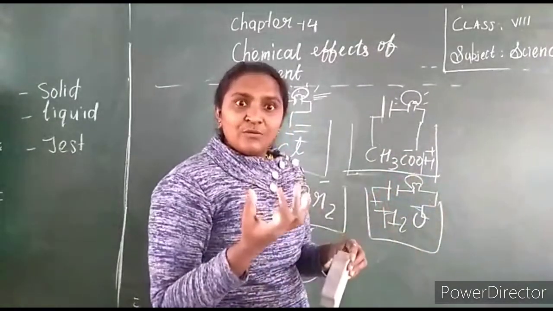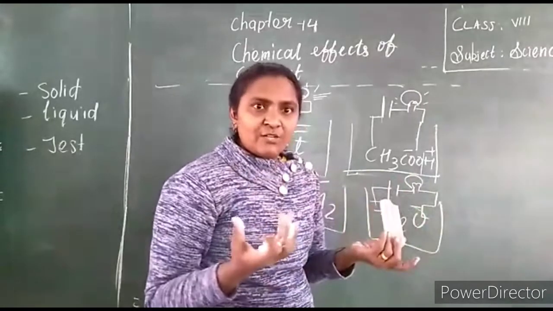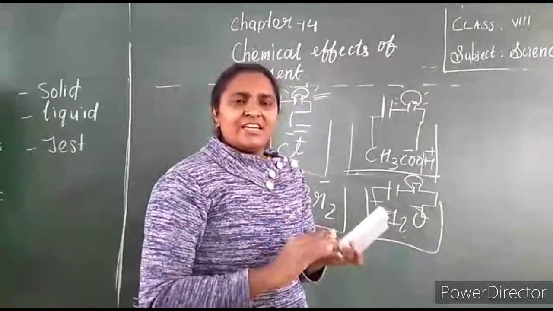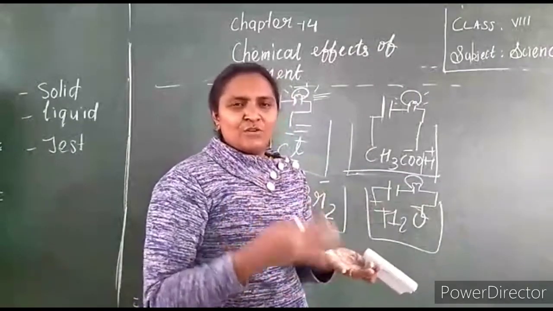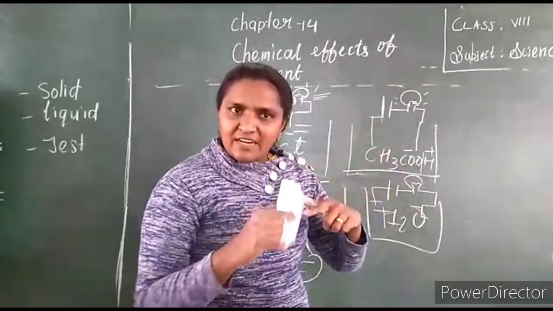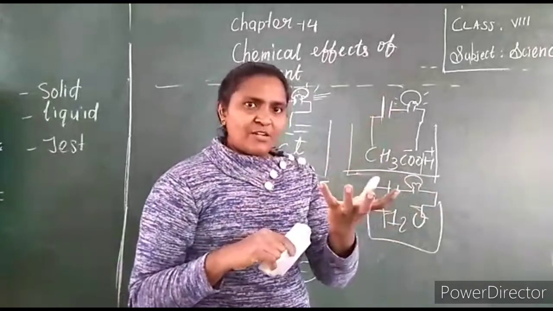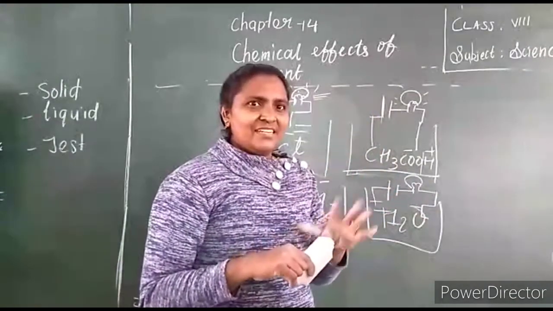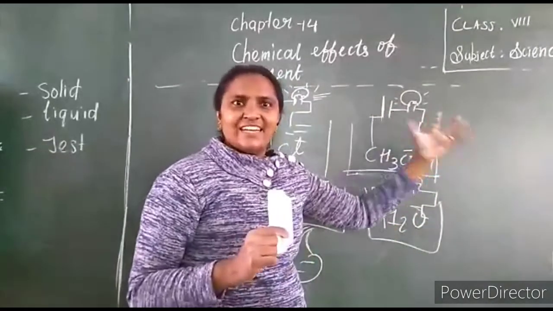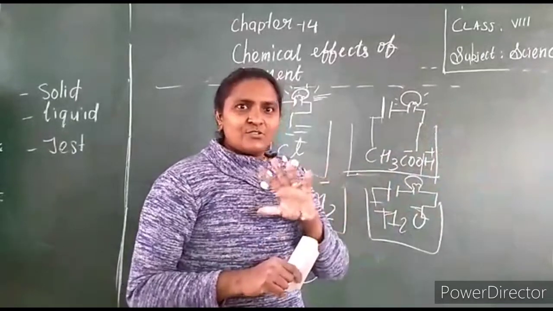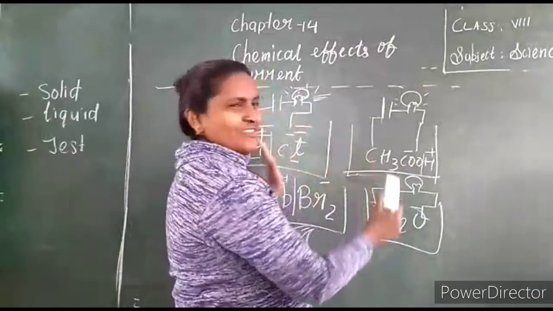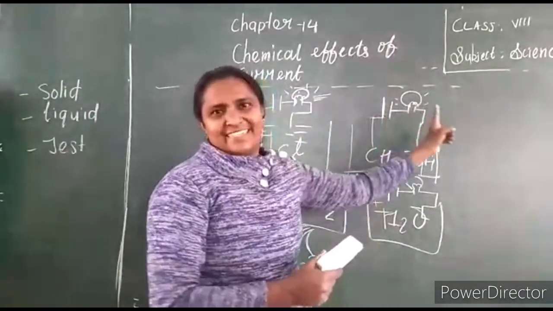Okay, if you take distilled water and petroleum, the same thing, the bulb will not glow because it does not have ions. Petroleum does not produce ions in water, by adding oil or water, whatever solution. Petrol does not form ions, so it does not pass the electricity. So the bulb also will not glow. Understand? So how have we tested, isn't it? How will you test? You connect a circuit and show it. Solids also we have tested, conduction we have tested with the help of a tester, and liquids also we have tested with the help of making a circuit.